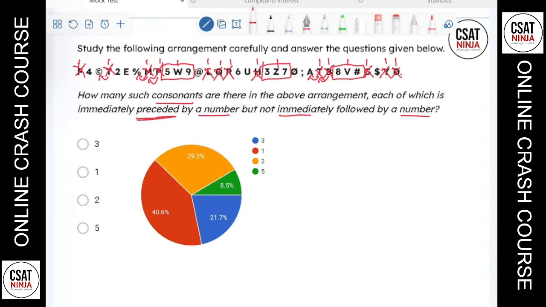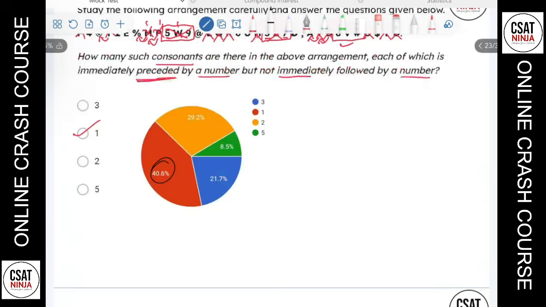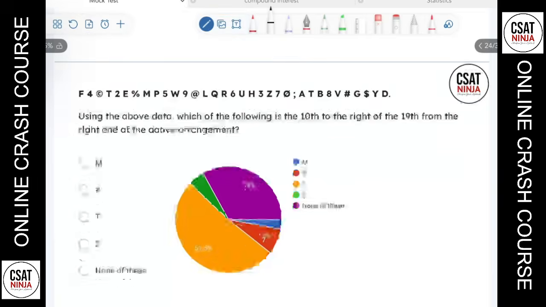What is it? Immediately preceded by a number, but not immediately followed by a number. Preceded by a number, followed by a number: not possible. Preceded by a number, followed by a number: not possible. So we just have only one option, which is the answer. I'm surprised to see that only 40% got the correct answer of this, because these things, no teacher will teach. This is just an IQ question only. You just need to count more steadily.